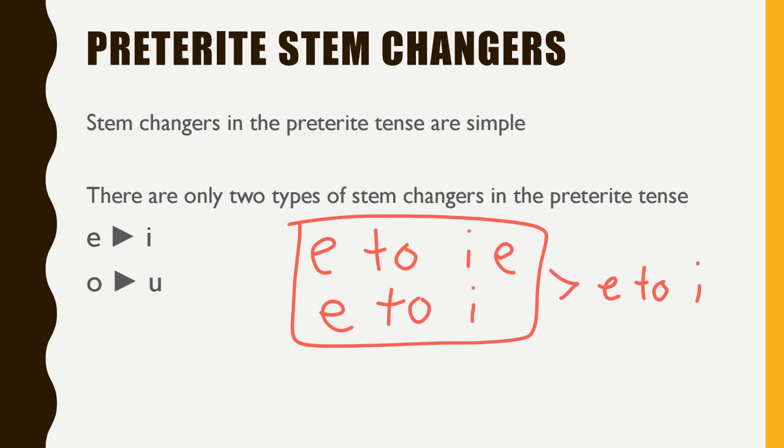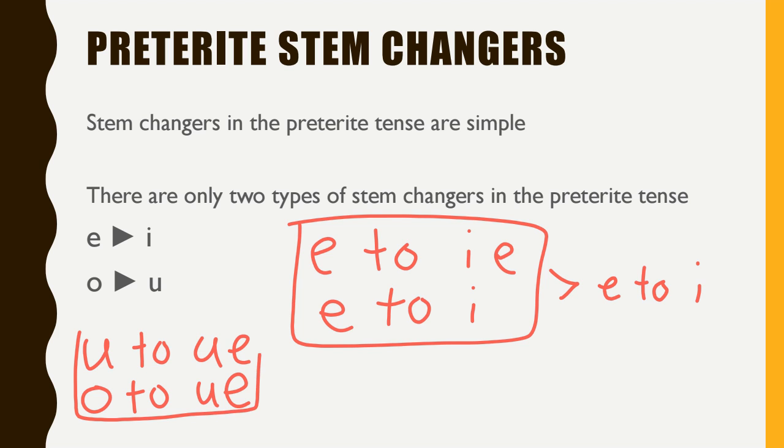And then the other one, O to U, we're only allowed to do that. We cannot change U to UE, and we also can't change O to UE, okay? So we just get rid of both of those completely. And now we can only change the O to U.